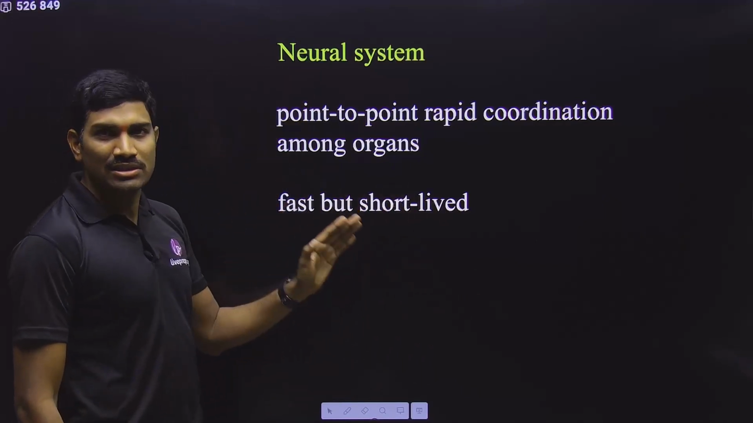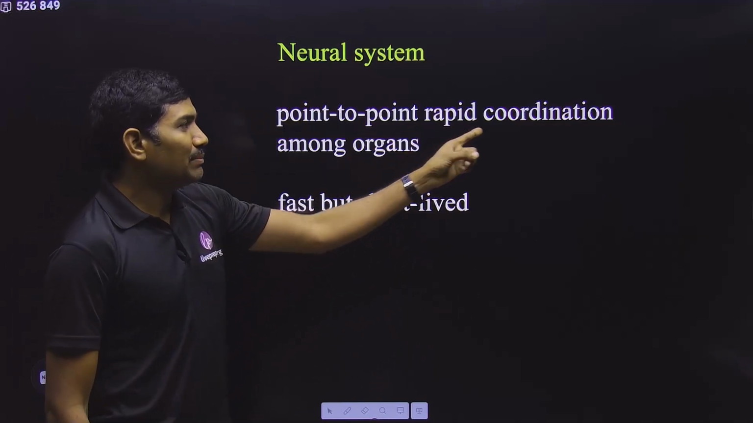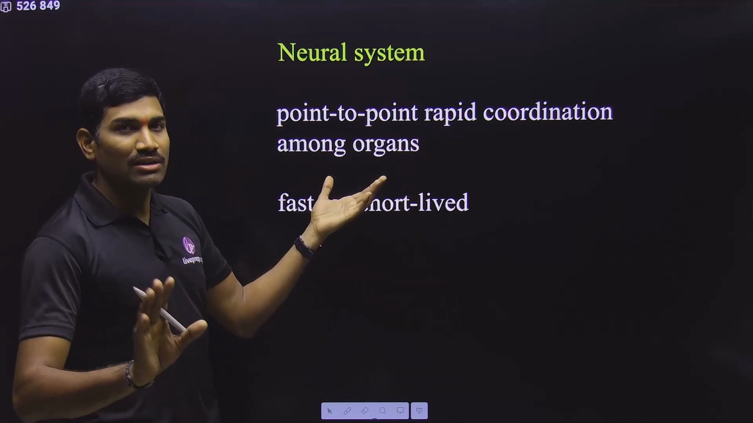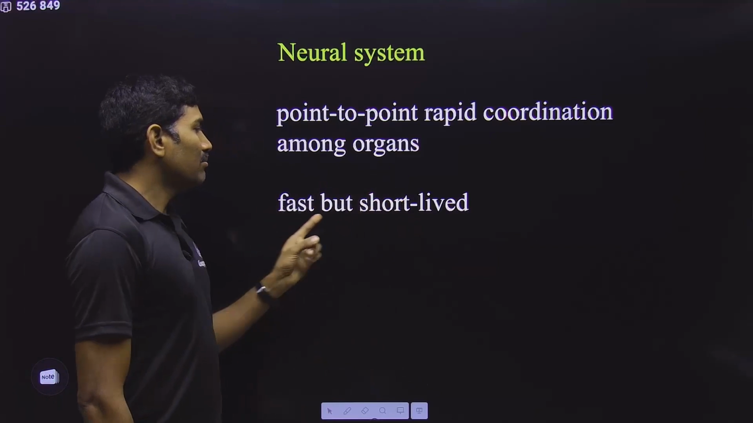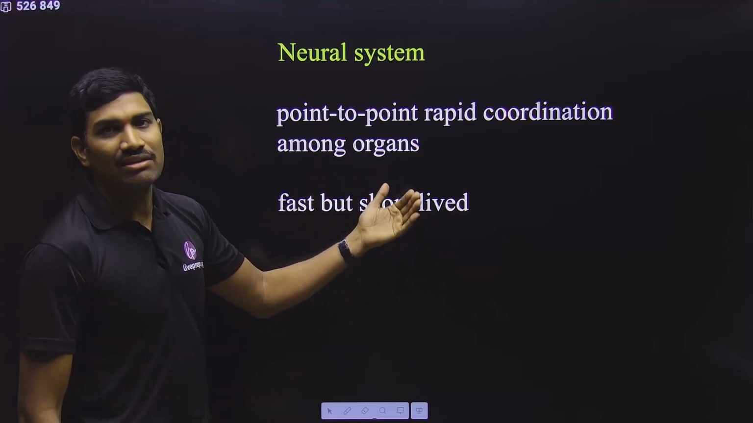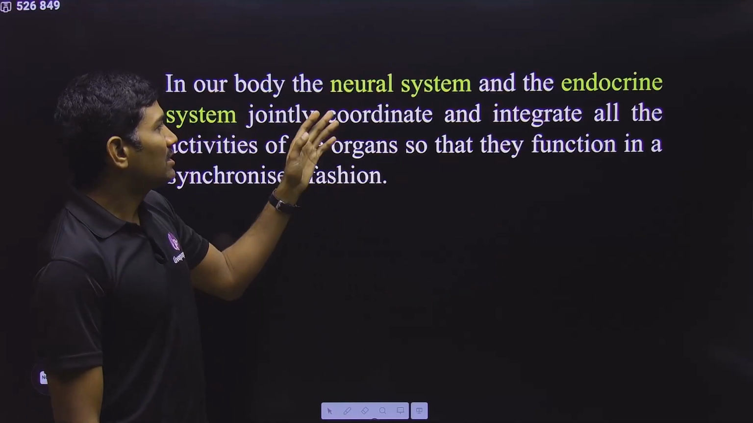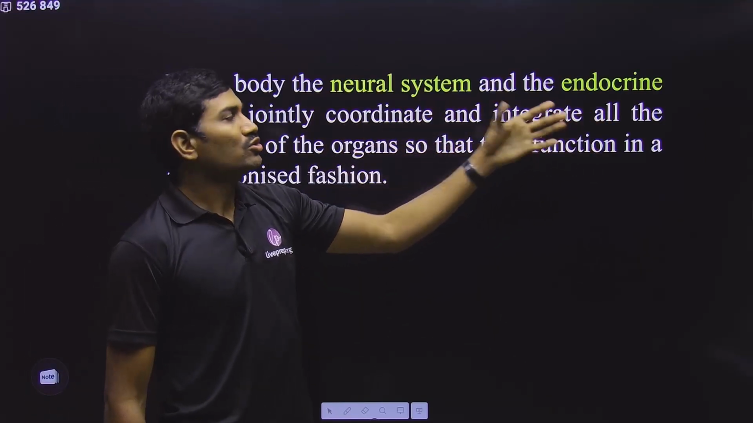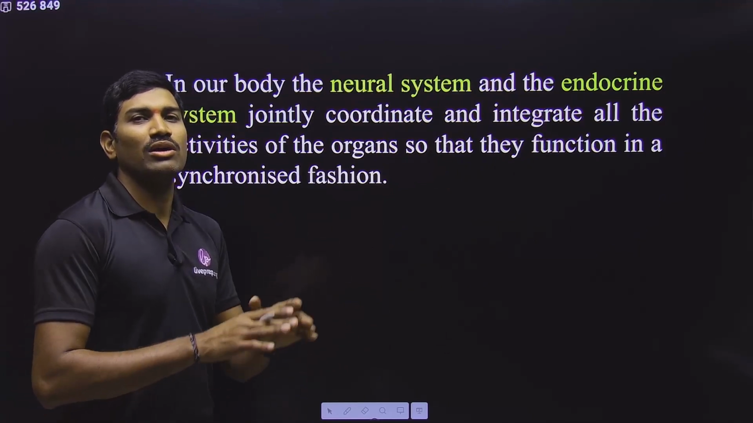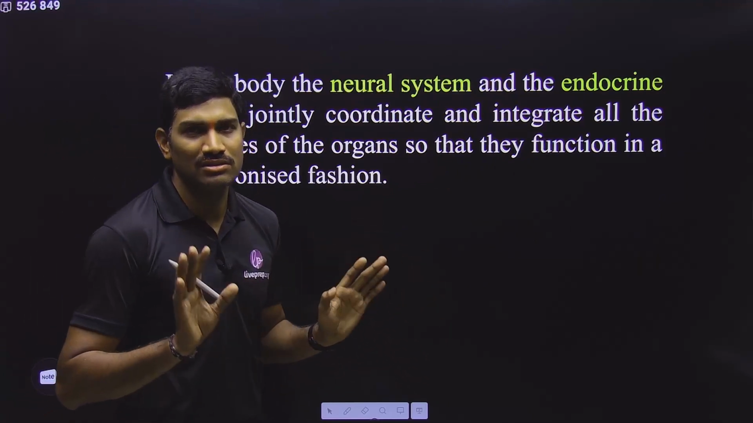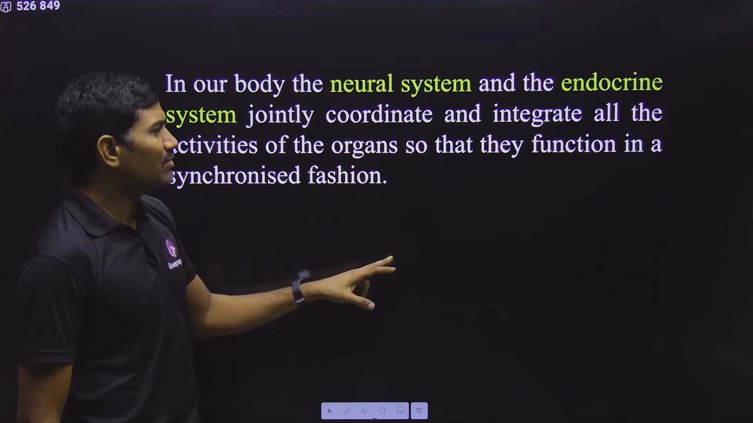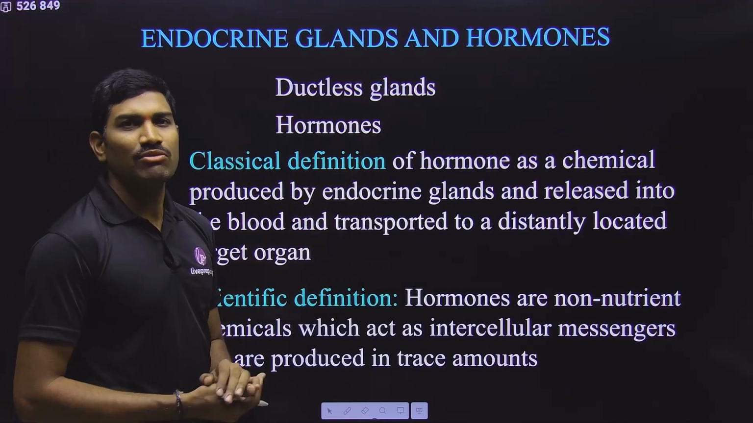Clear? So this is what they are saying. Even the neural system has point-to-point rapid coordination with the majority of the organs, not all organs. But this is fast but short-lived. So that's why there is a necessity for another coordination system, that is called the endocrine system. Both of them combined are integrating all the functions, so that they are coordinating the functions of all the organs. Clear? So in this way they are working in a synchronized fashion. This is the basic information that they have given. So directly we are going with the main concept.